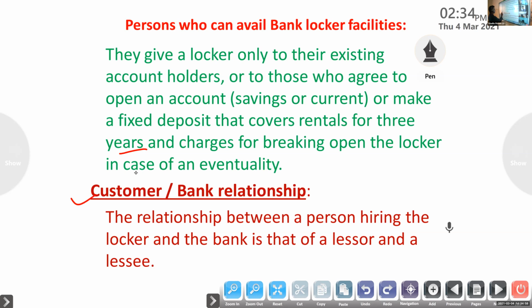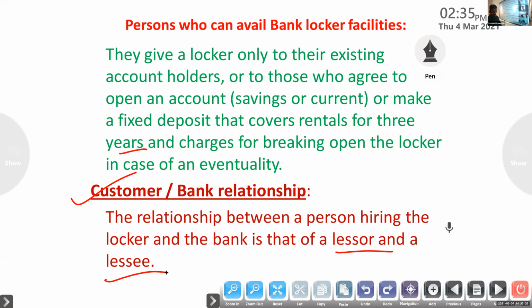Next one, customer bank relationship. The relationship between a banker and customer in the case of a safe deposit locker is that of a lessor and a lessee. The customer has to pay the annual rent for the locker.